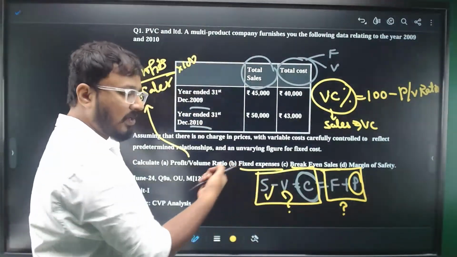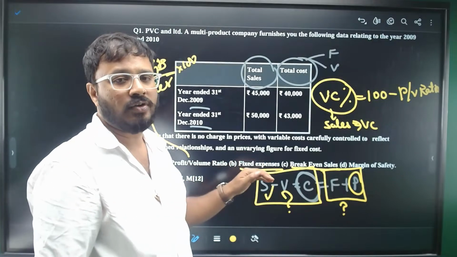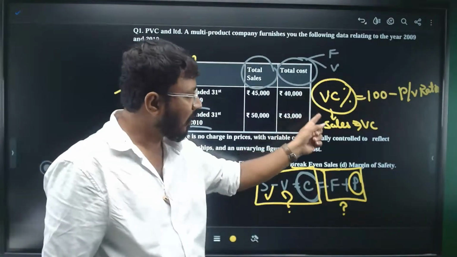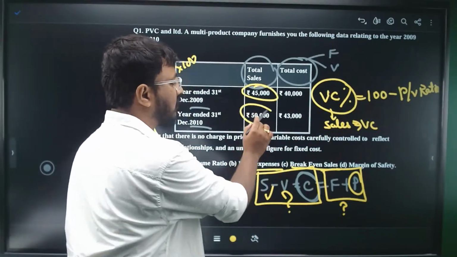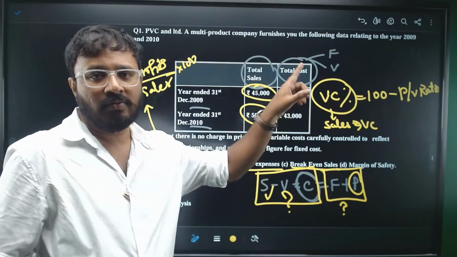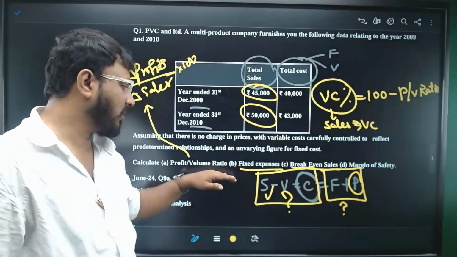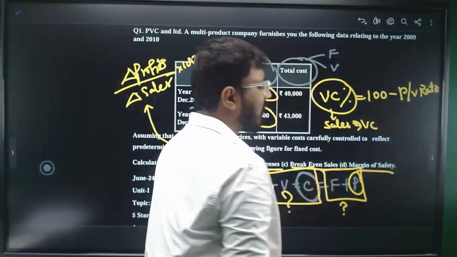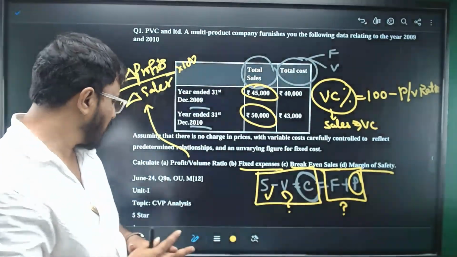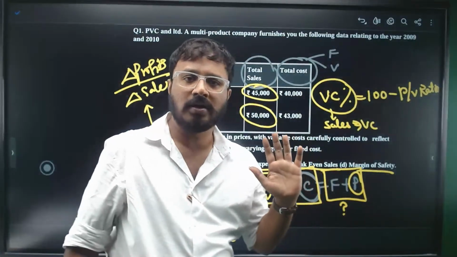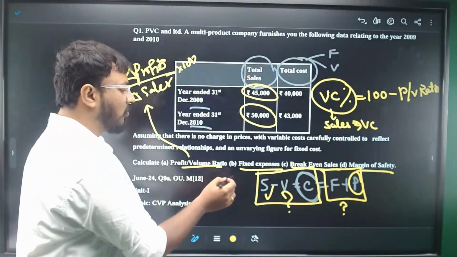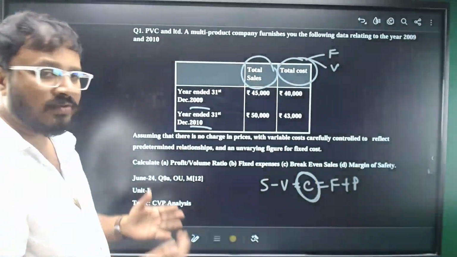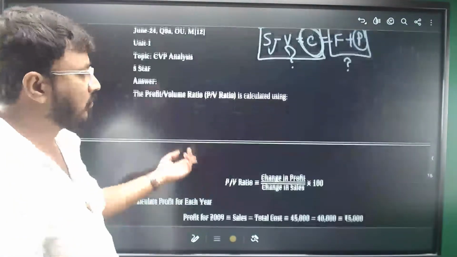And also, they have clearly asked what the fixed expenses are. So, you calculate the PV ratio, you calculate the VC percentage based on 100 minus PV ratio, apply that on the sales figures 45,000 and 50,000, and you'll get the variable cost. Minus the variable cost from the total cost, you'll get the fixed expenses. Using fixed expenses, you'll calculate break-even sales and then margin of safety. Margin of safety is nothing but total sales minus break-even sales. In four items they have asked: profit volume ratio, fixed expenses, break-even sales, and margin of safety. Right? And information is given. So whatever explanation I have given, we'll be seeing in this problem now.